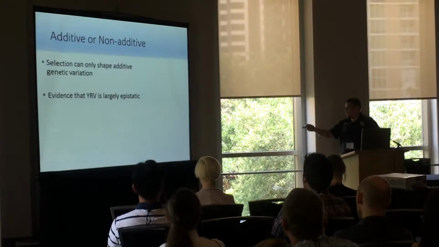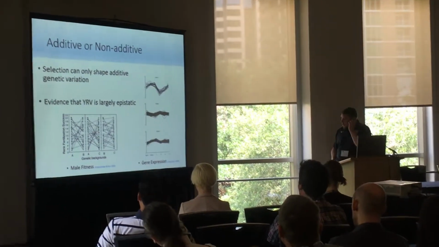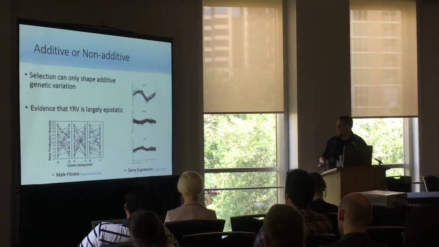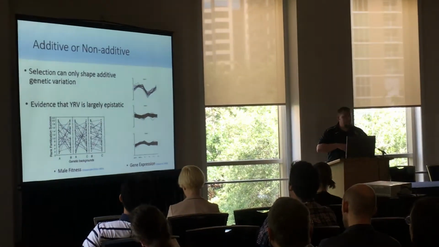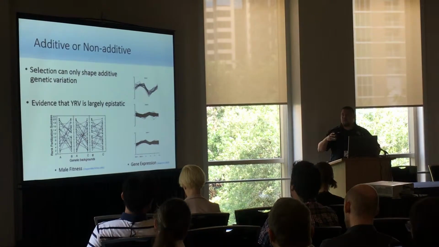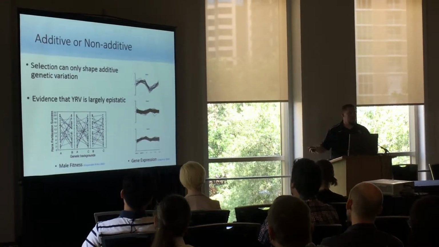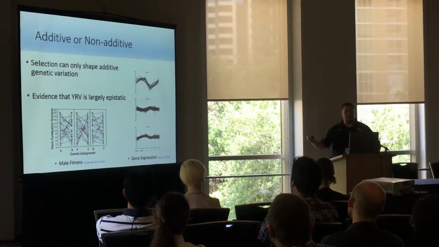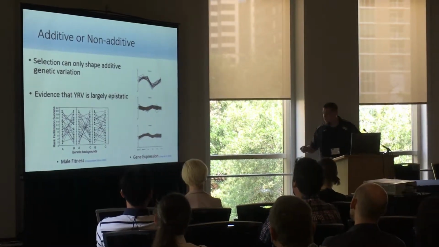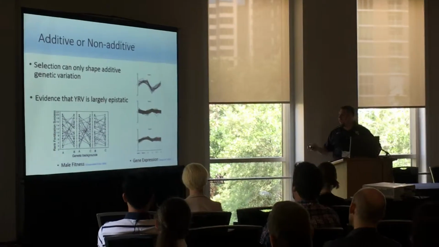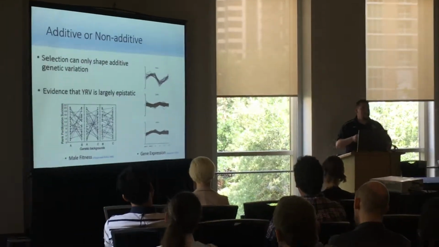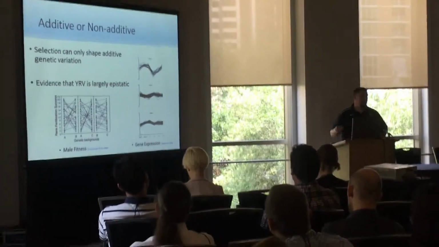And what we see from an earlier study in 2001 by Chippendale and Rice, looking at male fitness, is that certain Y chromosomes impacted male fitness. But the effect was completely changed when it was placed into a different genetic background. So that suggests that the Y chromosome effect is largely epistatic. This trend was seen again in 2010 in a study that looked at gene expression. The effects of any given Y chromosome depend on the background that it's placed in.